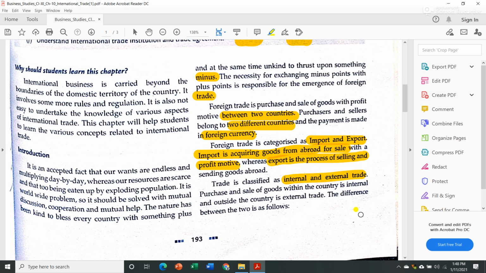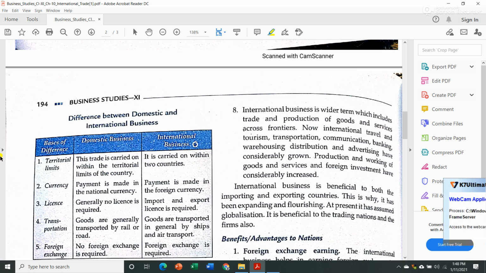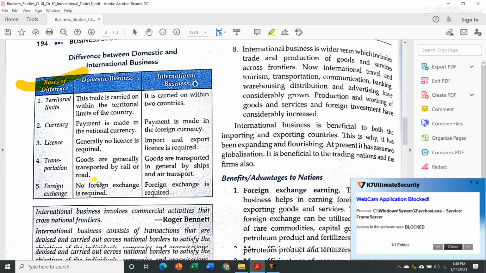Okay, trade is classified as internal and external trade. As we have seen in the previous chapter, trade is divided into two parts. First is internal, that takes place within the national boundary, and external trade that takes place between two different countries. Purchase and sale of goods within the country is internal and outside the country is external. The difference between the two is given in this box, then you can give it a reading.